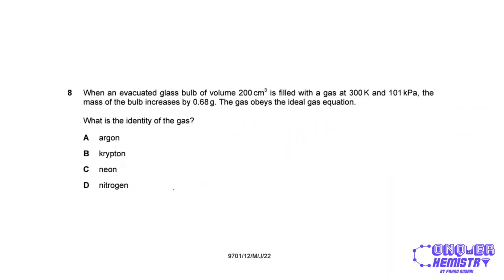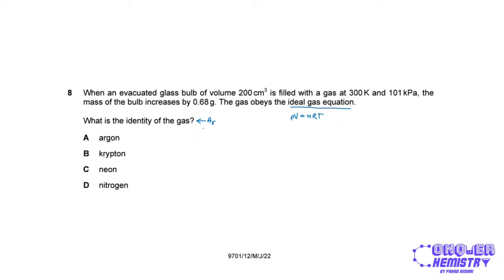When an evacuated glass bulb of volume 200 cubic centimeters is filled with a gas at 300 Kelvin and 101 kilopascals, the mass of the bulb increases by 0.68 grams. The gas obeys the ideal gas equation. So the ideal gas equation is PV equals nRT. And because it's asking for the identity of the gas, it will be found by finding its Ar.